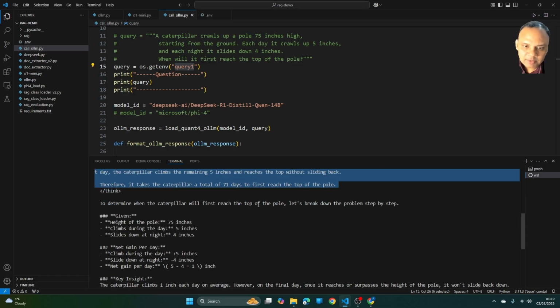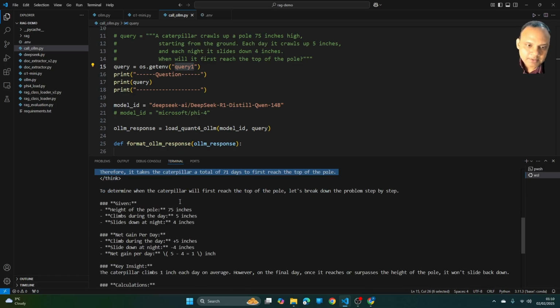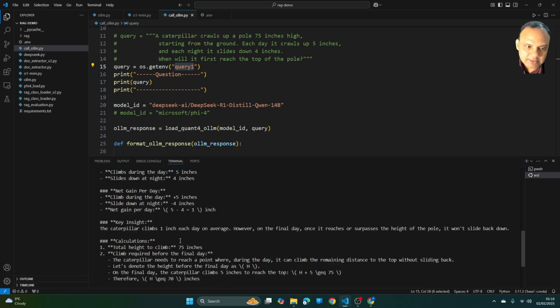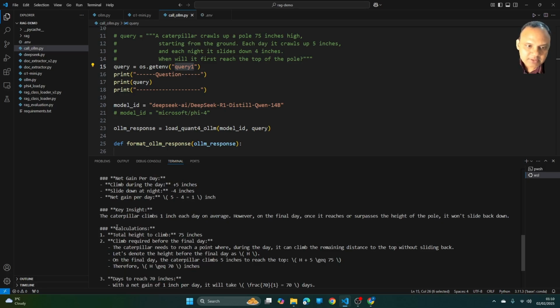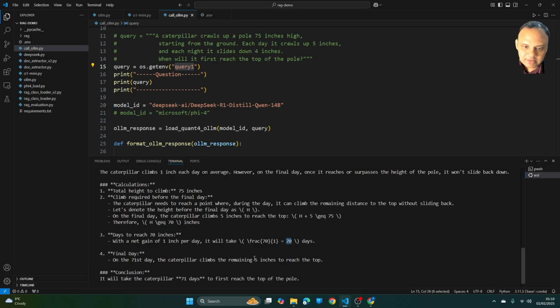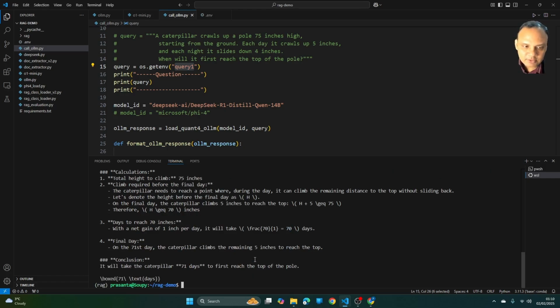To determine when the caterpillar will first reach the top of the pole, let's break down the problem step by step. I'm not going through all the details. You can see here, and then finally this is the calculations. Total height to climb is 75 inches, then climb required before the final day is 70 inches, and then days to reach 70 inches is 70 days. On the 71st day, the caterpillar climbs the remaining 5 inches to reach the top. So the conclusion is it will take the caterpillar 71 days to first reach the top of the pole.